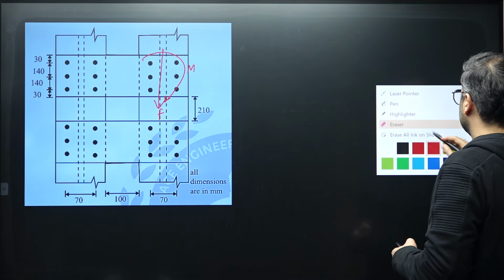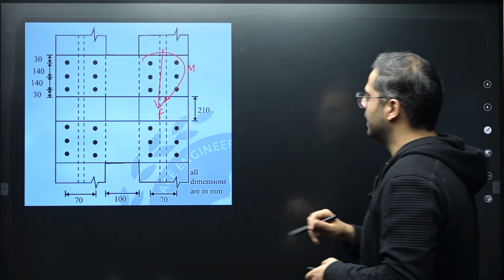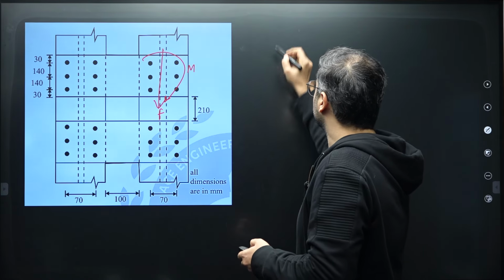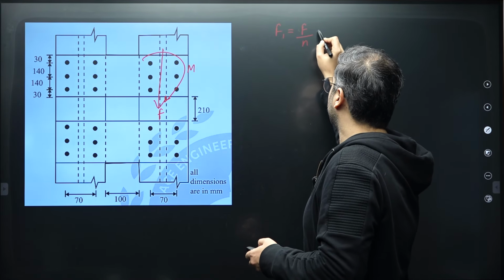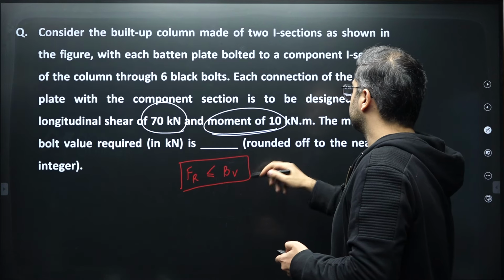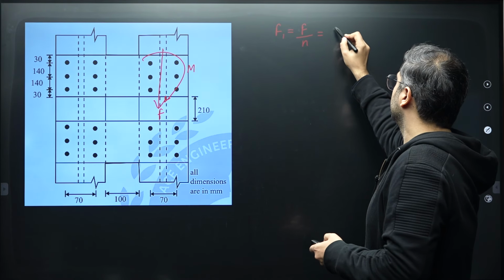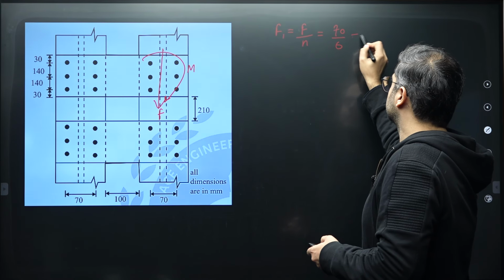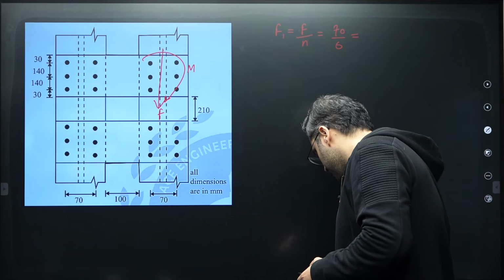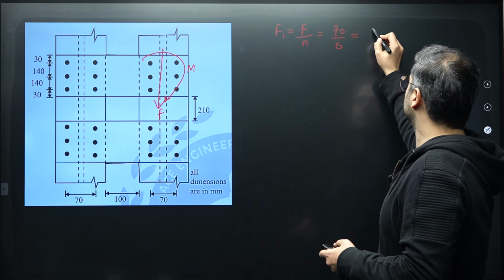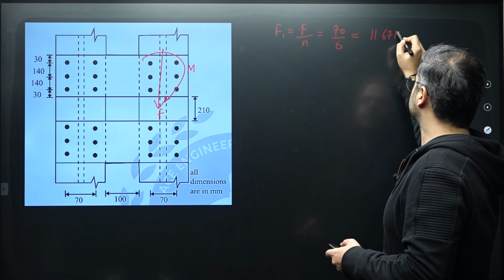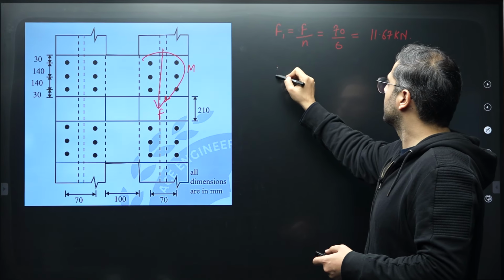Now, they had given us the values of F and M. So the value of F1 will be equal to F divided by N, where F is the longitudinal shear, that is 70 divided by 6. So over here 70 divided by 6 will be equal to 11.67 kilonewton.